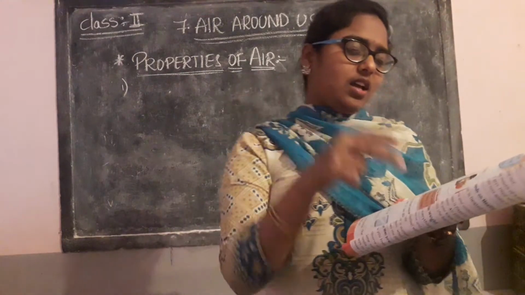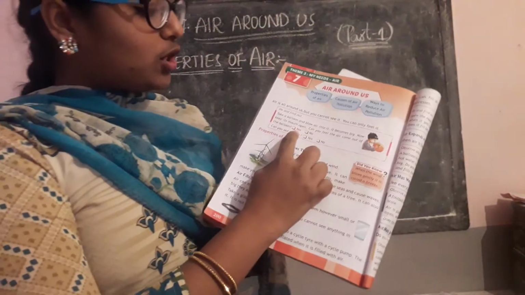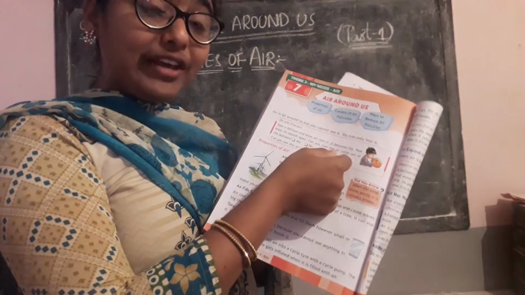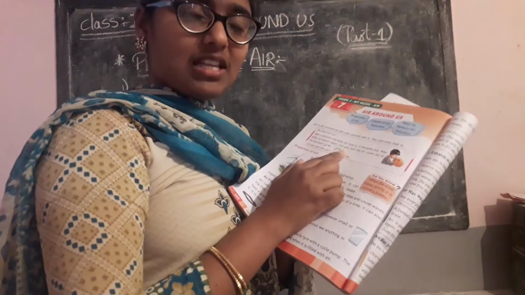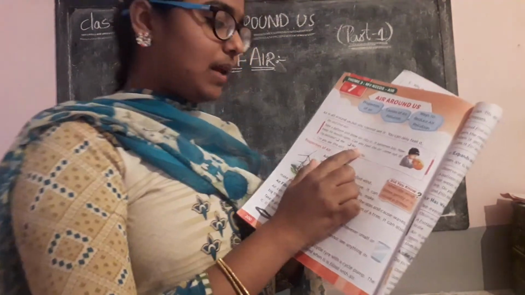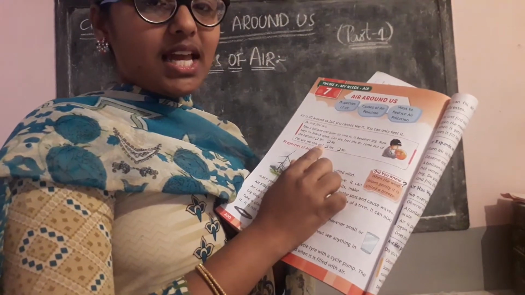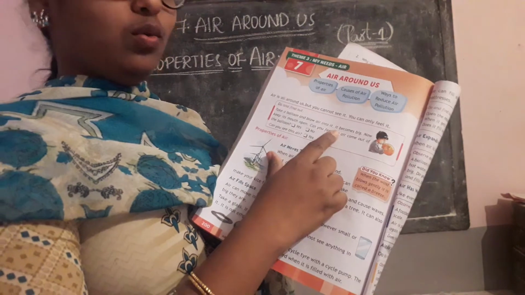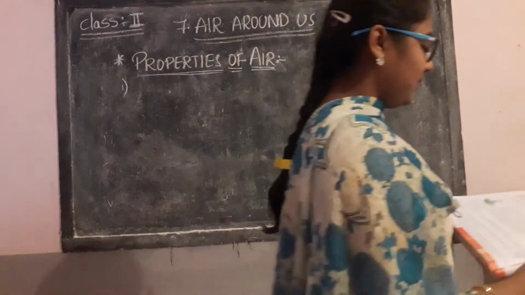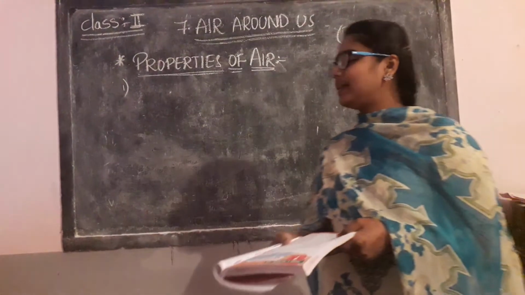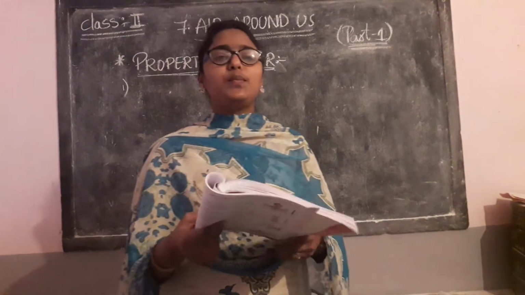So see, children. Can you feel the air come out of the balloon? Yes. Can you see the air coming out of the balloon? No. Okay, children, do that activity. Next, coming to the properties of air. Now we are going to learn the properties of air.